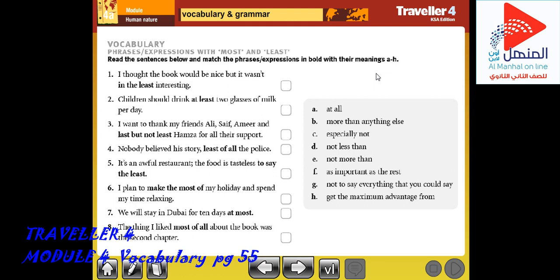Okay, now we will move to our exercise in our book. Read the sentences below and match the phrases or expressions in bold with their meaning, A to H. Number one: I thought the book would be nice, but it wasn't in the least interesting.